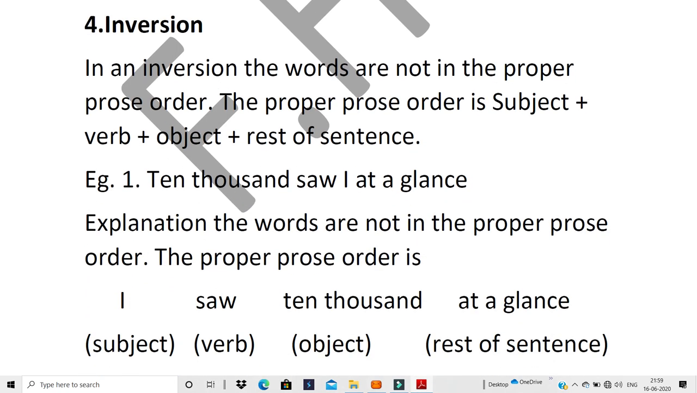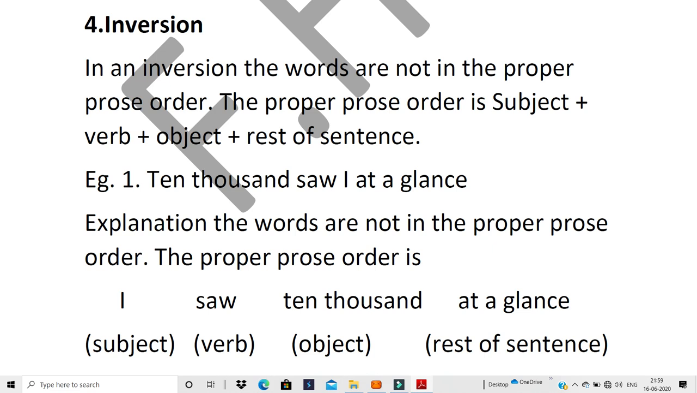Now what do you mean by inversion? It is taken from the word "invert", I-N-V-E-R-T. Invert means to make it upside down. In Hindi, बोल रहे उल्टा करना. Okay, like instead of standing on your feet, if you're standing on your head, so you are standing inverted or you're standing upside down. Correct?